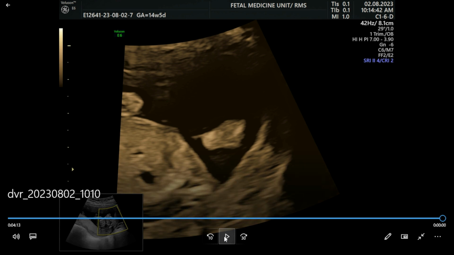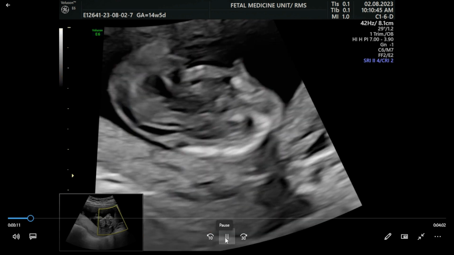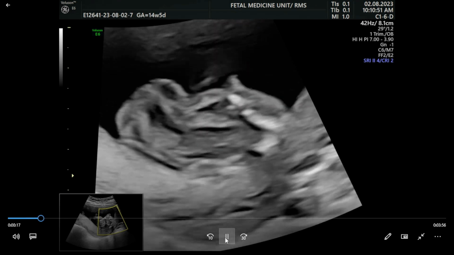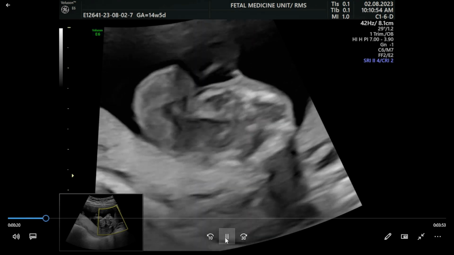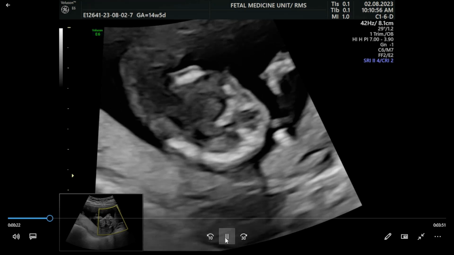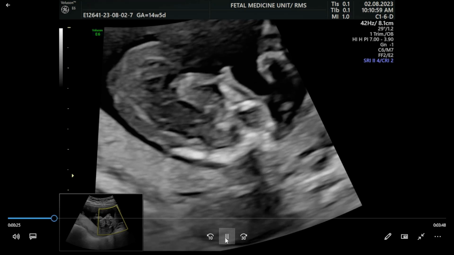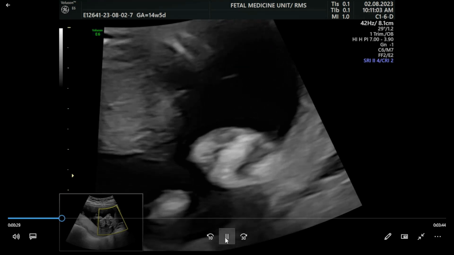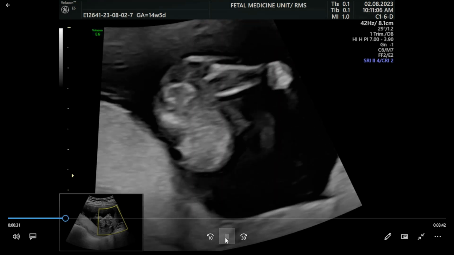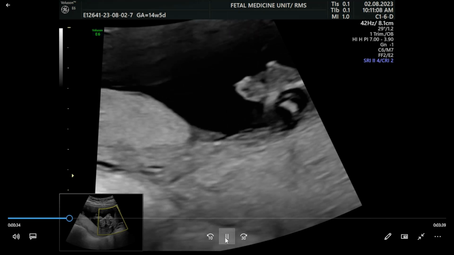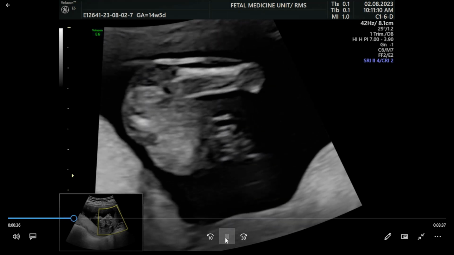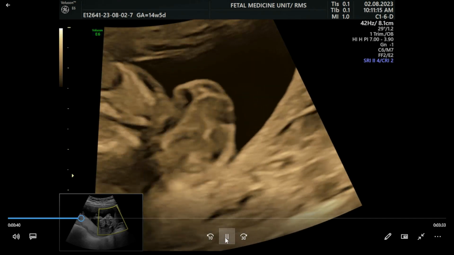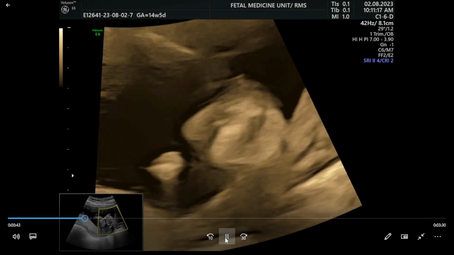Now, obstetric management. Obstetric management includes a thorough search for any associated structural anomalies in order to rule out or confirm the presence of one of the syndromic conditions mentioned above. Karyotyping is recommended, microarray is recommended, and involving the geneticist is very important to send a whole exome if it's the first time.